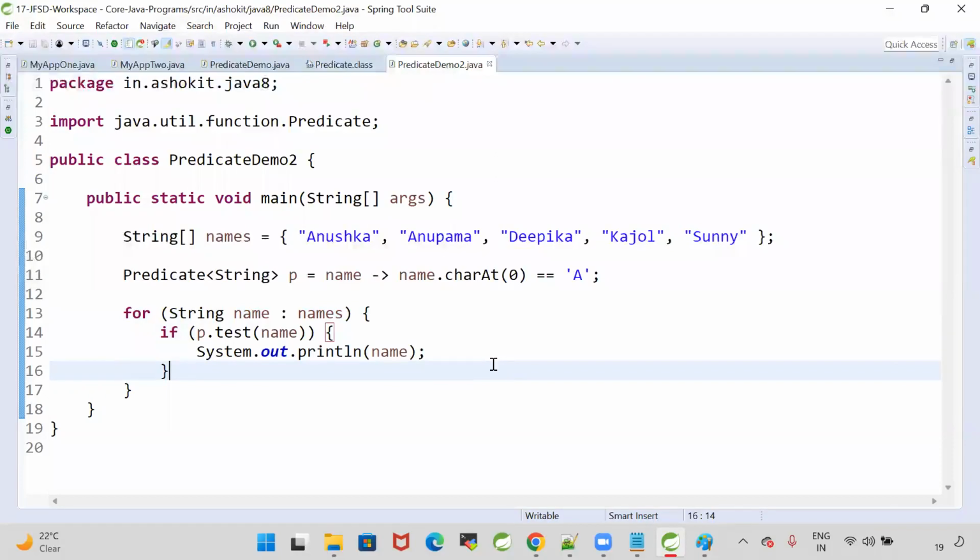So when the lambda is having a logic to check the condition, to execute that lambda, we have Predicate as a functional interface in Java. Predicate functional interface was introduced in Java 1.8 version. Test is the method in the Predicate interface to call it. To execute the lambda, we are using the functional interface. We will call the functional interface method. When we call the functional interface method, then that lambda expression will execute, which we stored in that functional interface variable.